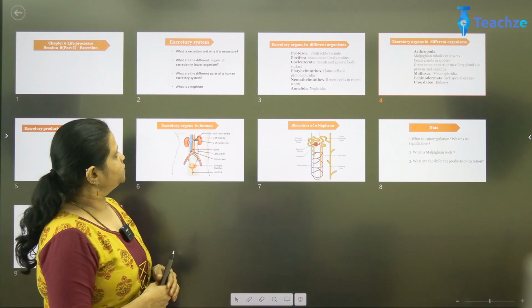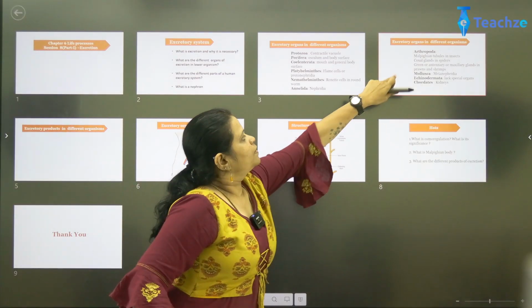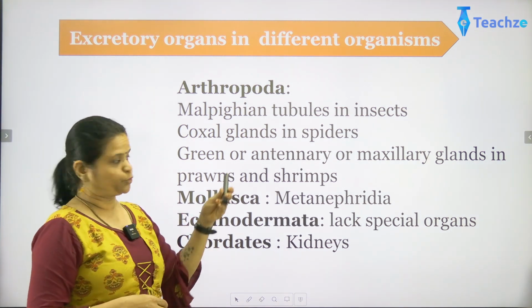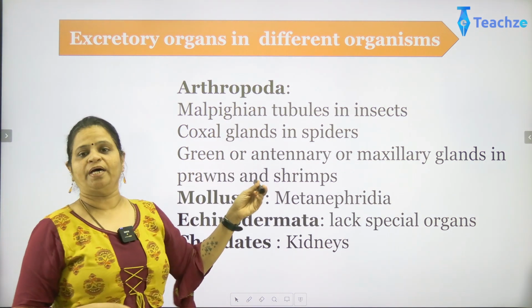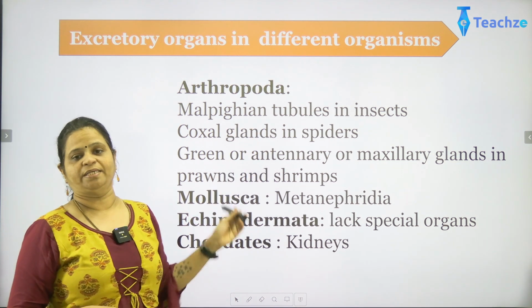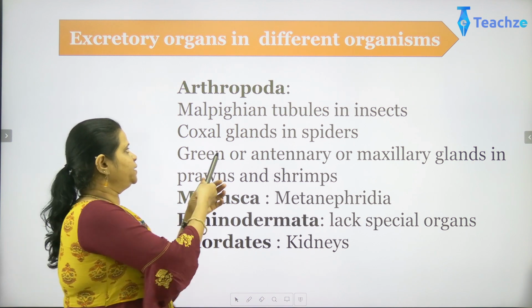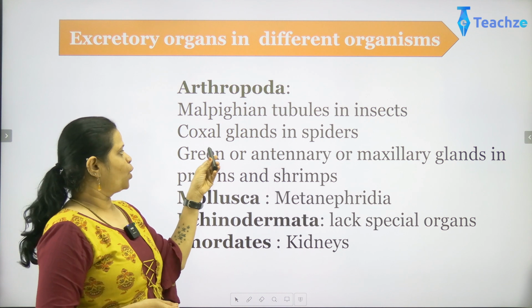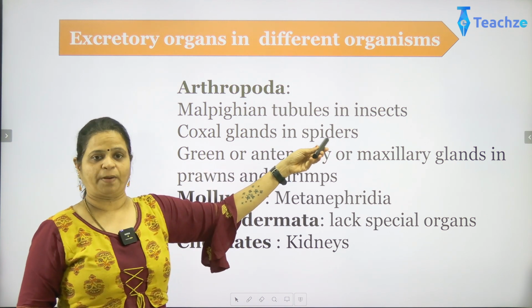The next few organs. In Arthropoda, it is the Malpighian tubules, and Arthropoda is a phylum where you find many different kinds of excretory organs. The Malpighian tubules are for the insects. The coxal glands are seen in the case of spiders.